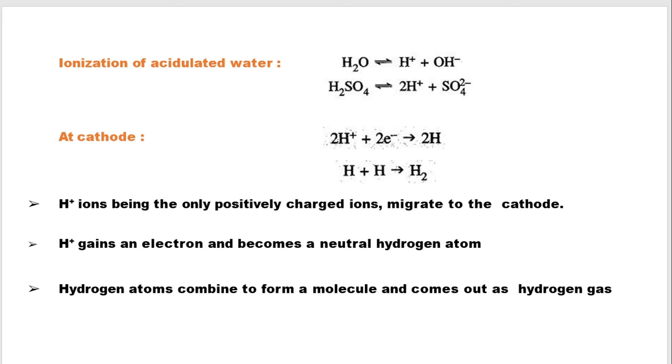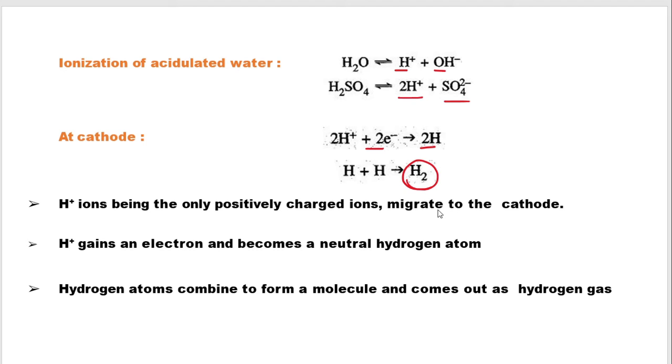So what will happen? The water will dissociate into its ions, that is H+ and OH-. Sulfuric acid will also dissociate to form 2H+ and sulfate ions. At the cathode, H+ will migrate towards the cathode and accept electrons to form H atoms, which are very unstable. They will combine with themselves to form a hydrogen molecule. So at the cathode, the product formed is hydrogen gas.